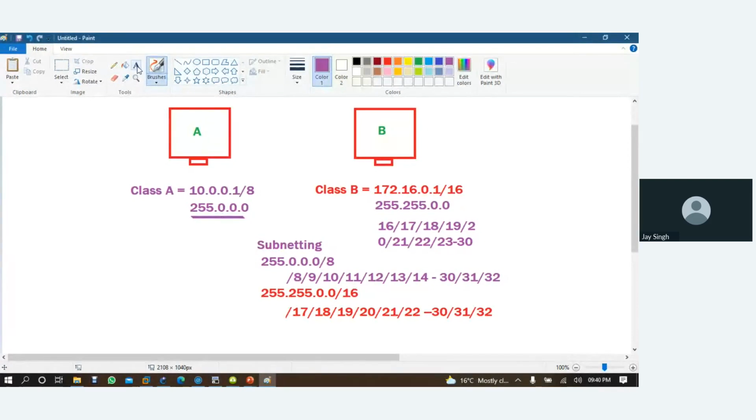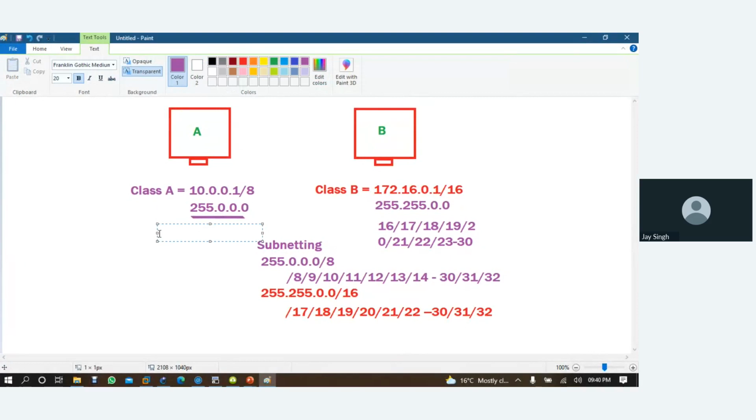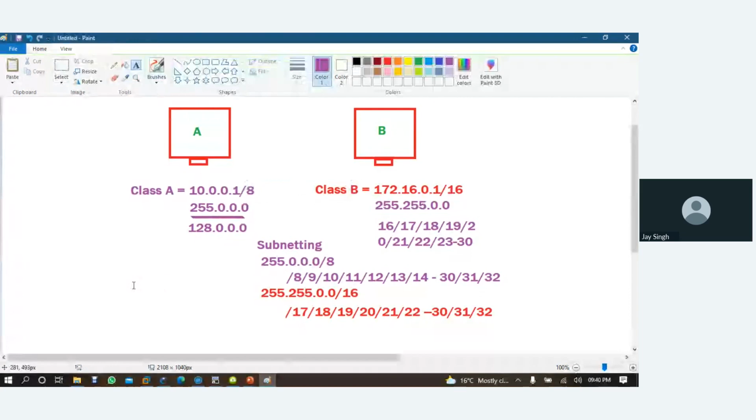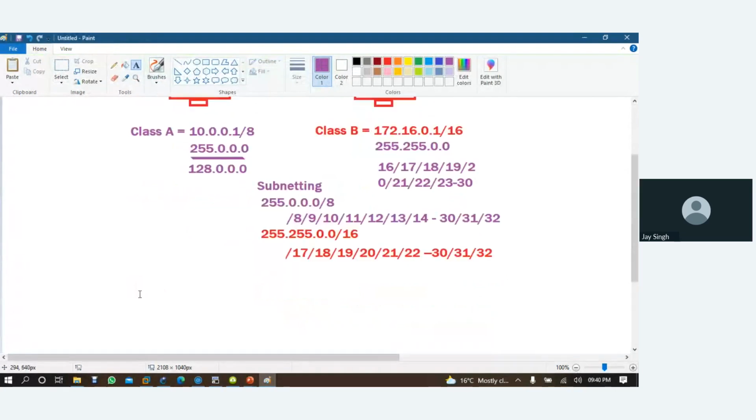But if I'm using 128.0.0.0 as a subnet mask instead of this, is it correct or wrong? And the IP is this one. Here instead of 8-bit, it will be like this. So let me write it in a correct format.